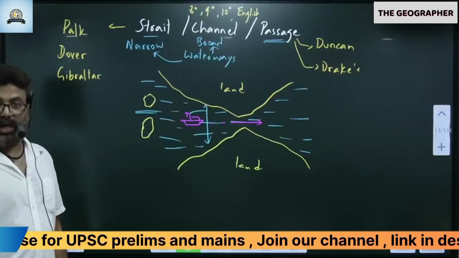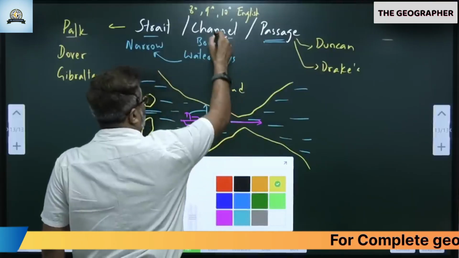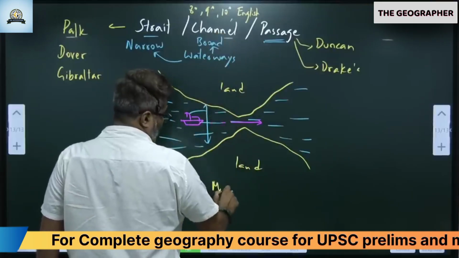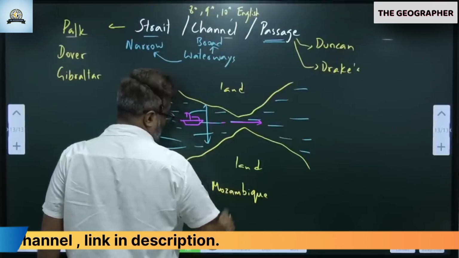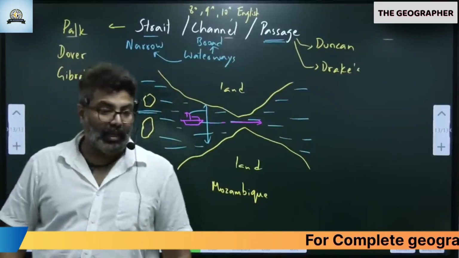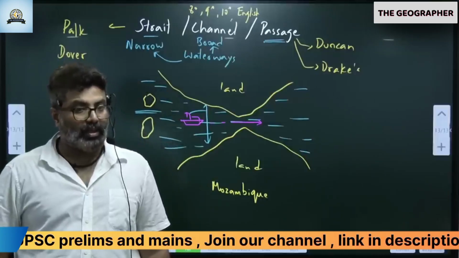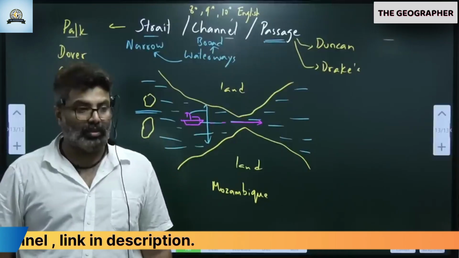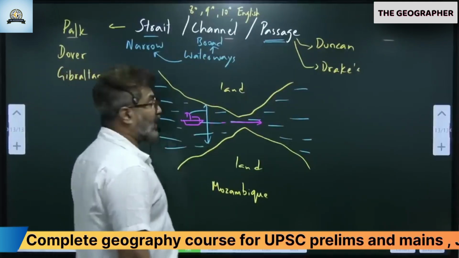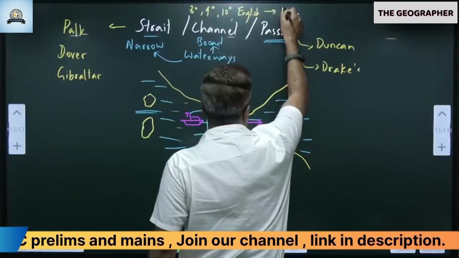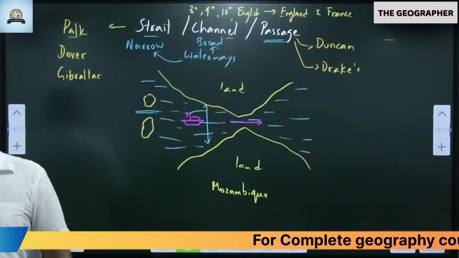Drake's Passage done? One more, see, Mozambique Channel. You see Africa, Madagascar. All of you see Mozambique Channel, between Africa and Madagascar. Madagascar is one island. There, Mozambique Channel. Clear? Where is the English Channel? English Channel is between Great Britain, England and France. Gibraltar Strait. English Channel.